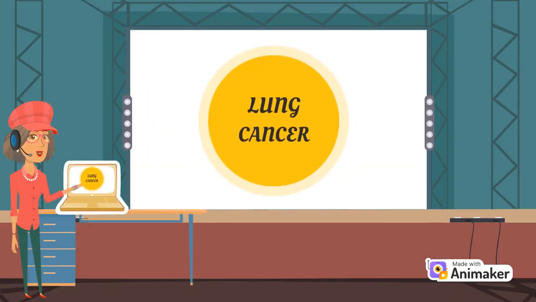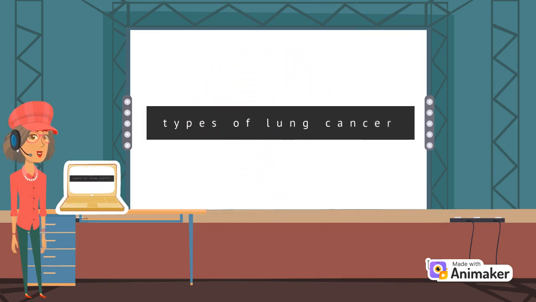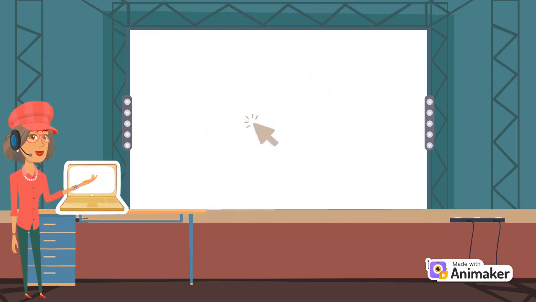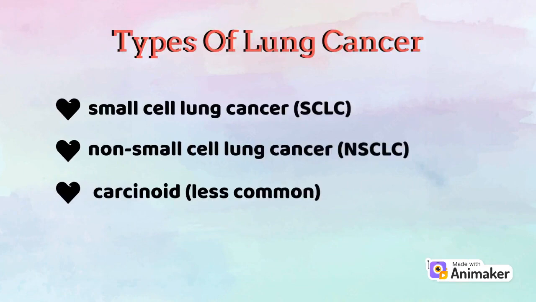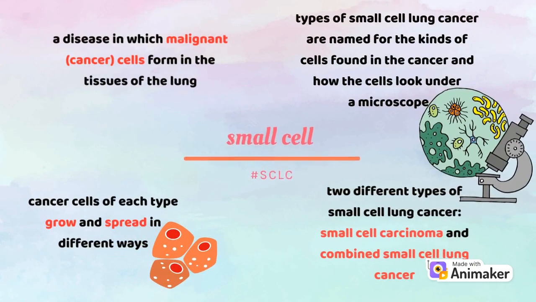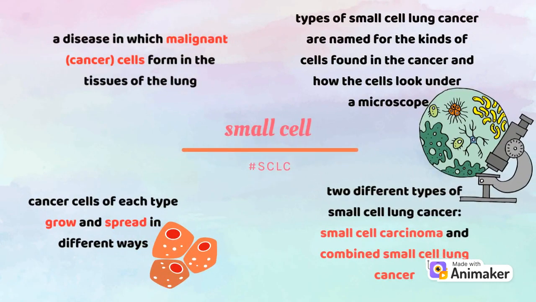About types of lung cancer, there are a few types, which are small cell lung cancer, non-small cell lung cancer, and carcinoid. Small cell lung cancer is a disease in which malignant cells form in the tissues of the lung. Types of small cell lung cancer are named for the kinds of cells found in the cancer and how the cells look under a microscope. Cancer cells of each type grow and spread in different ways. There are 2 different types of small cell lung cancer, which are small cell carcinoma and combined small cell lung cancer.